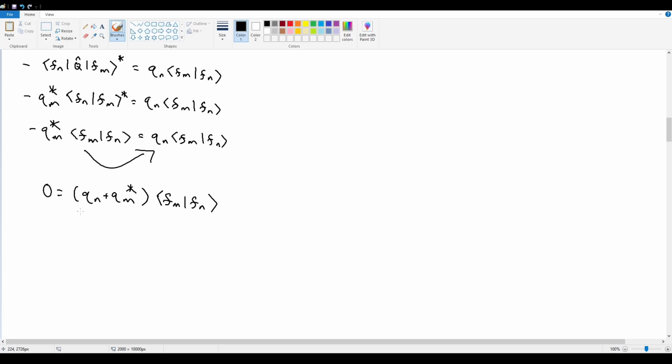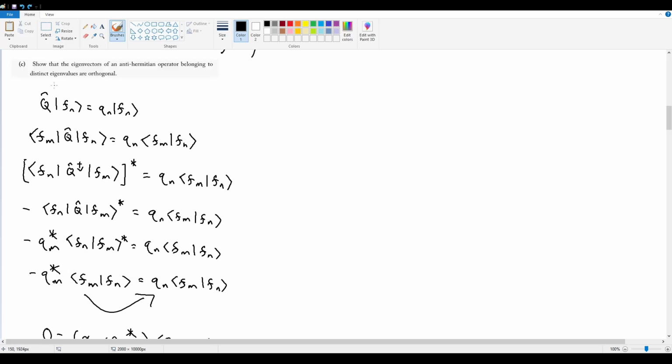So right away, the first thing that we should remember is that this has some constraints on it. Because one, we know that the eigenvalues are distinct. And two, we know that the eigenvalues are imaginary. We were given statement 1 as the prompt of this question in part C, where we're told that we are assuming that the eigenvalues are distinct.